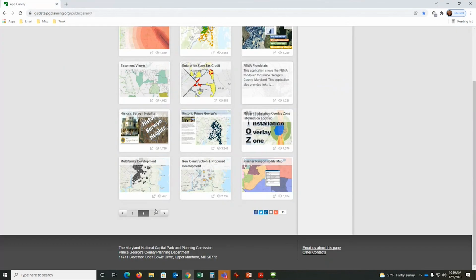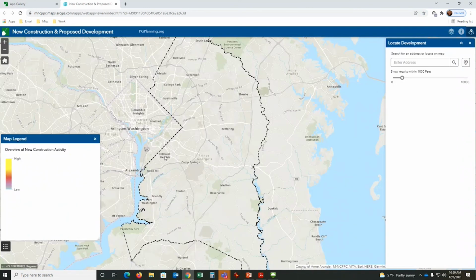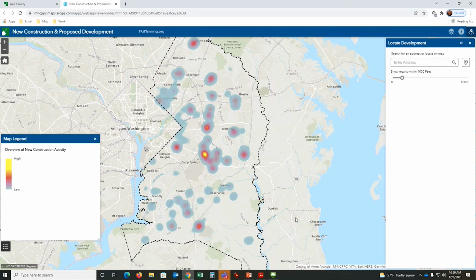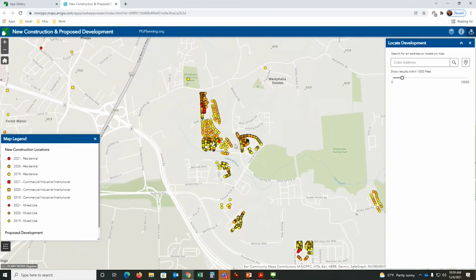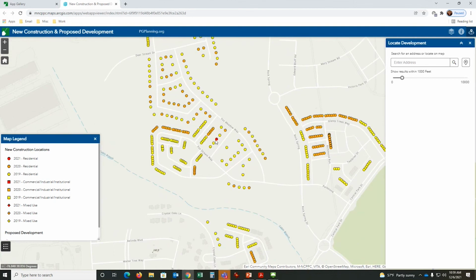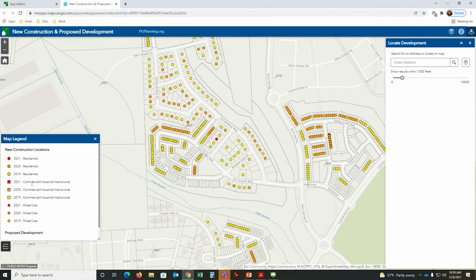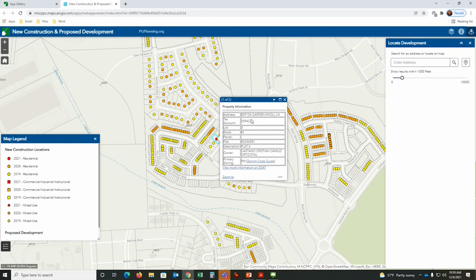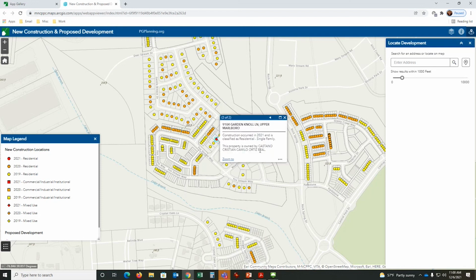One more brand new app that, well, let me go ahead and cover this one. New construction. If you want to know where new construction development is occurring in the county, this shows you a heat map of where the concentration is occurring. I can zoom in on this area and it'll show you where that development is occurring. Here's the legend. These circles are residentials. In 2021, there's one that was done in 2021 right here. It's red. I can click on it and it tells me the tax assessment information. And now I can click on this little arrow and it will actually show me the new construction data.